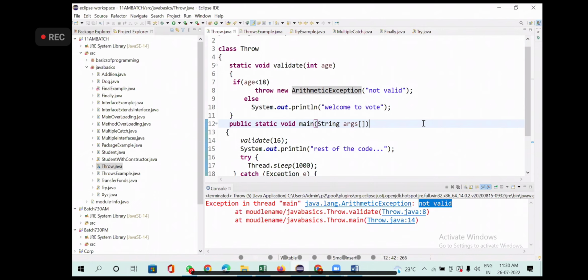Throw keyword allows to customize the exception. Throw keyword is used to customize the exception. You understood, right? One purpose is to throw and another purpose is to customize your exception. Customization means you can change whatever you wanted.